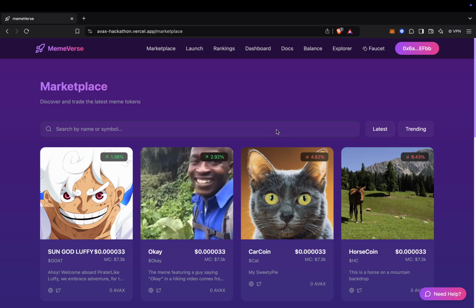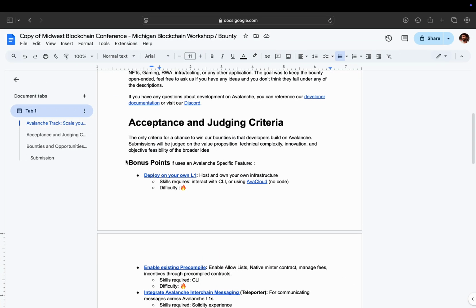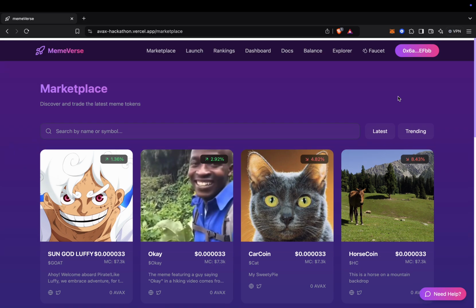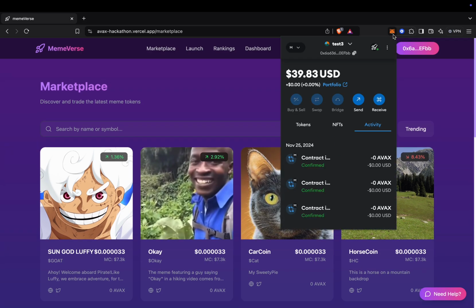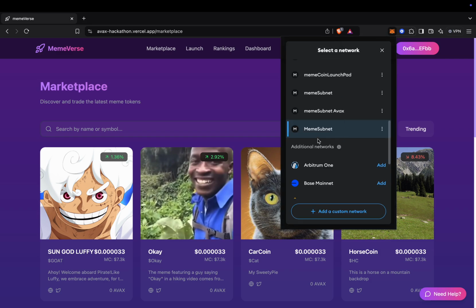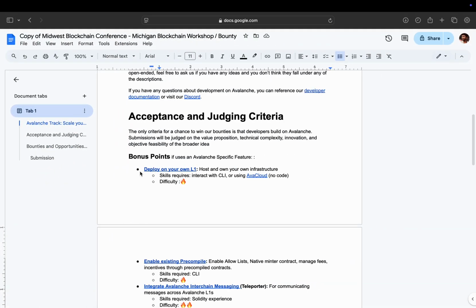Now let me explain how we have utilized the bonus tracks for this hackathon within our own project. As you can see here, the first bonus track is to deploy on our own L1. So we have created our own subnet, the meme subnet. We are launching on our own infrastructure, so we have taken care of the first track, which is deploy on your own L1.